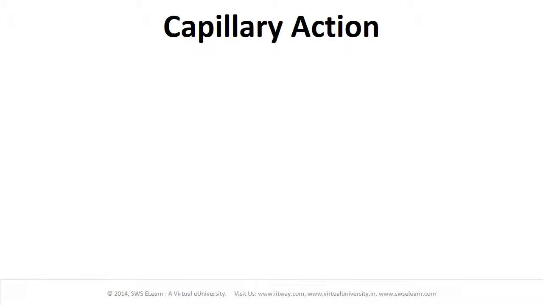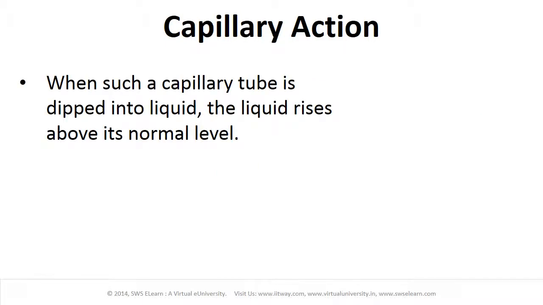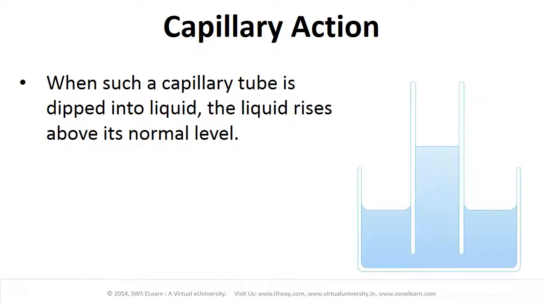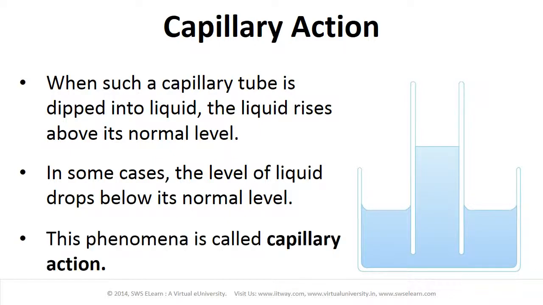Capillary action. A glass tube with narrow bore is called a capillary tube. When such a capillary is dipped into liquid, the liquid rises above its normal level. In some cases, the level of liquid drops below its normal level. This kind of phenomenon is called capillary action.